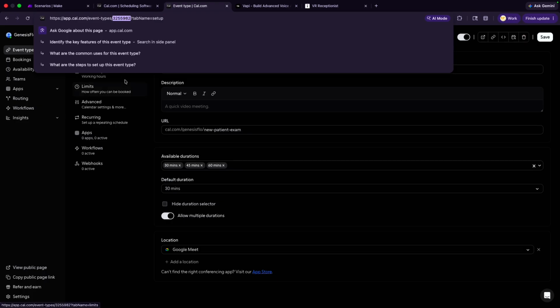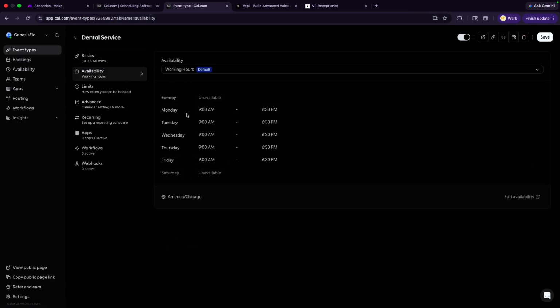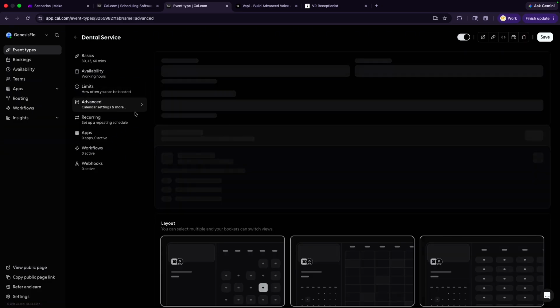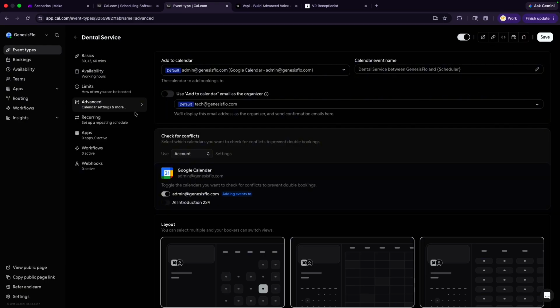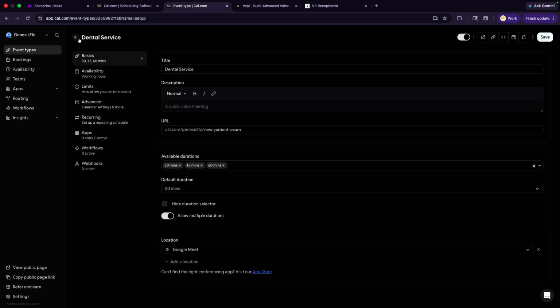You will need that. You can copy that from the link, and you will also have to go to your available working hours. You want to set that, limit how often. You have the 30 minutes stuff in here. Advanced settings we can go to, this is actually important because you will need to connect your calendar. So if you're using Google or Outlook or whatever it is you're doing, you will need to make that connection. And then this is not a recurring event, so we want to leave that, and those will be the settings that you need in here. And you click save when you're done.